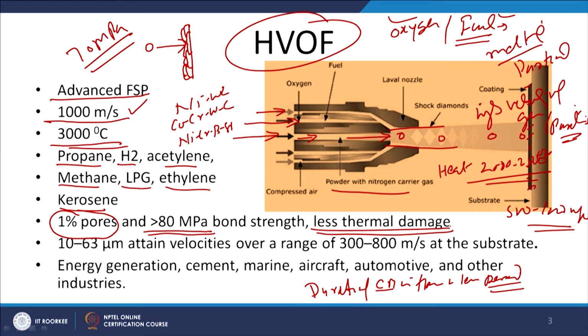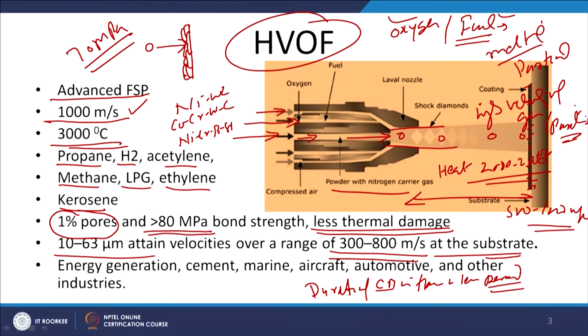And like say particle velocity, particles of size 10 to 63 micrometer can attain a velocity in the range of 300 to 800 meter per second, especially at the time of impact. The kinetic energy of the powder particles at the time of impingement is more crucial. So that in turn also will be affected by the standoff distance, which is the distance between the nozzle and the substrate.